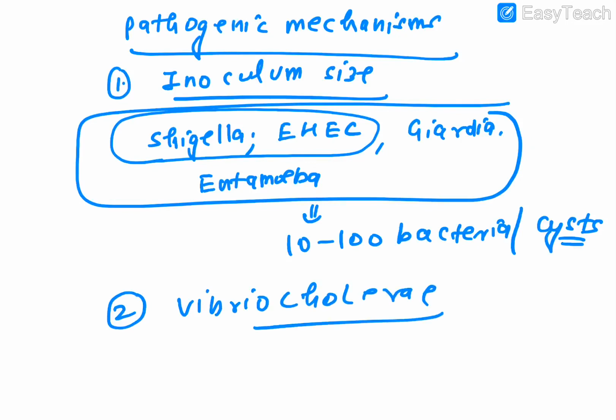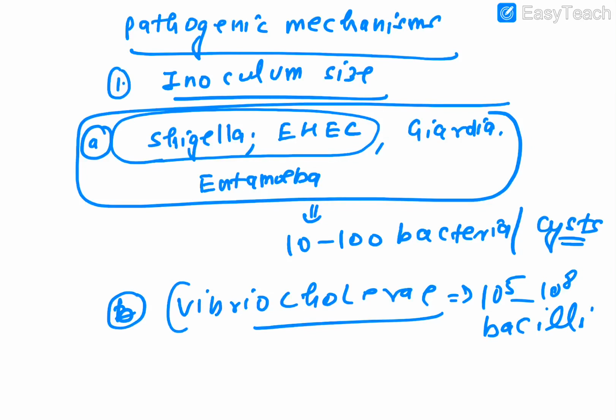I'm giving an example. Firstly we have given the example of Shigella and the others. Now we can put that as A and we can put this as B. In B, Vibrio cholerae comes up, and for Vibrio cholerae, you remember, 10 to the power 5 to 10 to the power 8 bacilli. How will you remember this? Remember this V, the Roman numeral 5, so 10 to the power 5 to 10 to the power 8. Fine. Then